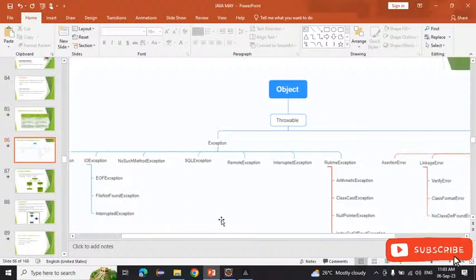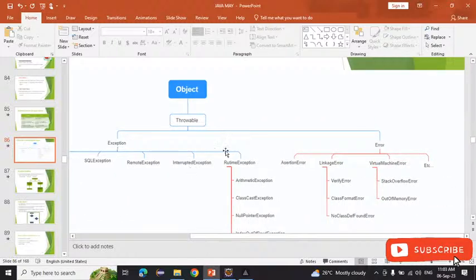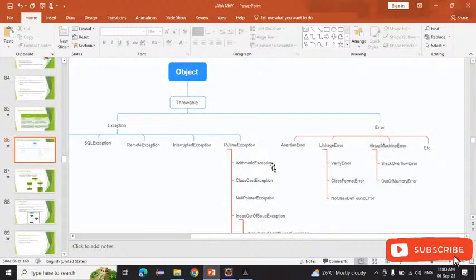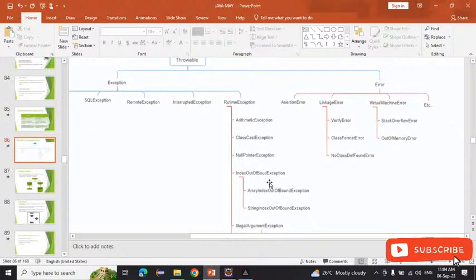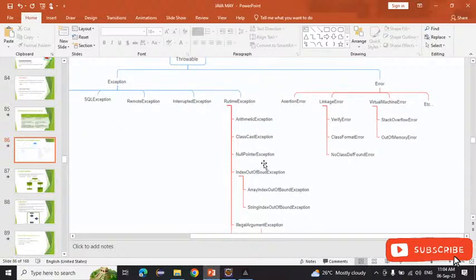After that, InterruptedException. No, you are showing no. That is the exception, and the red color line is the error. Okay, that is the error. The ArithmeticException, ClassCastException. See, these runtime exceptions are coming under Exception, but we can call this an error also. Okay, these are present inside the Exception as well as the Error also.